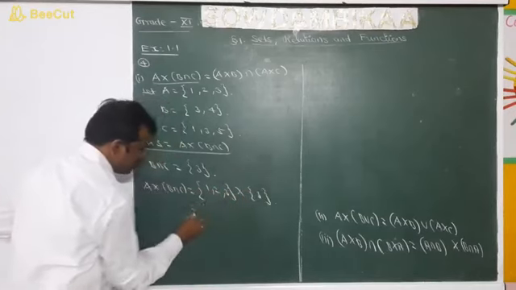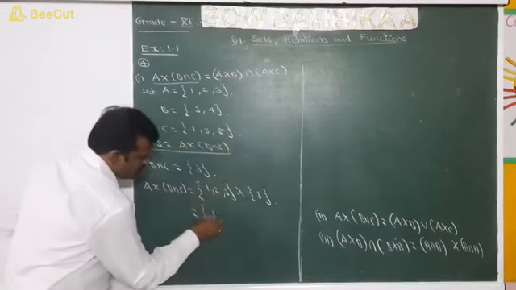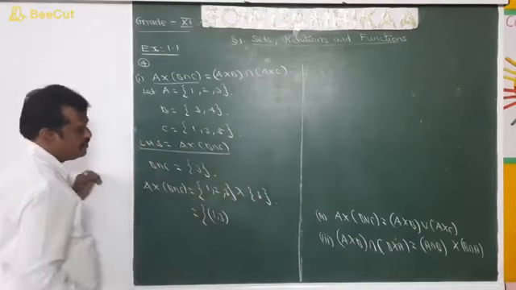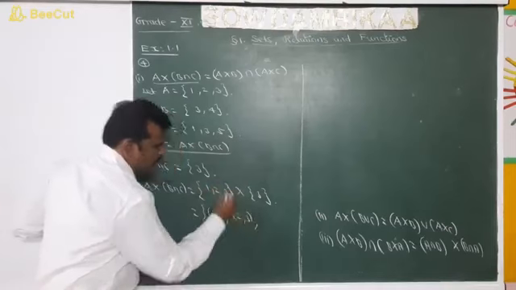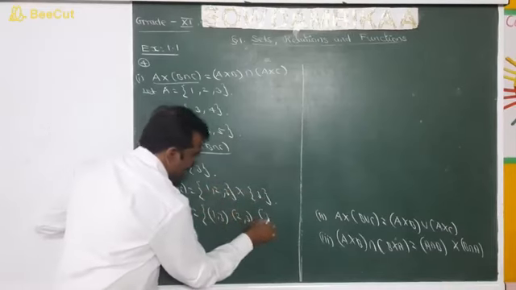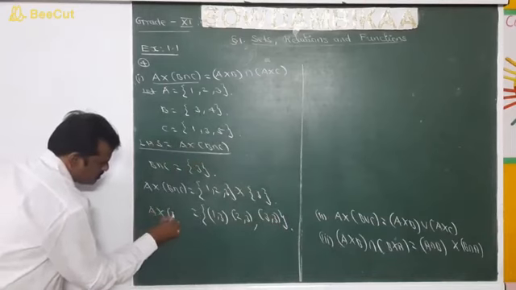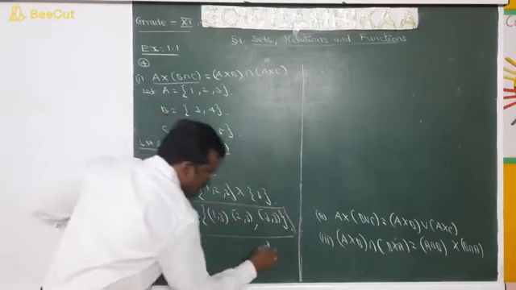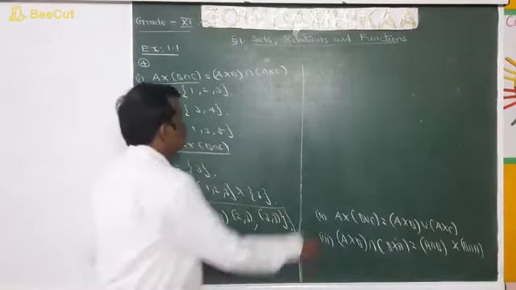So we take 1 from the first set and pair it with 3, that is (1, 3). Then 2 is paired with 3, (2, 3), and 3 is paired with 3, (3, 3). So this is A cross (B intersection C). Let it be equation number 1. Is that clear? Right. Next we move on to RHS.